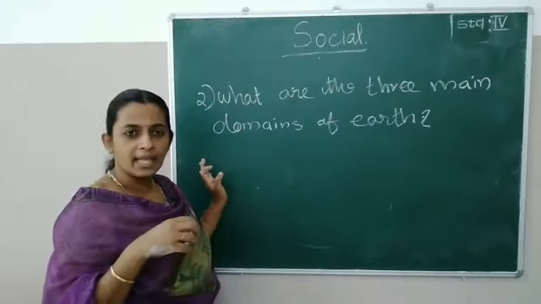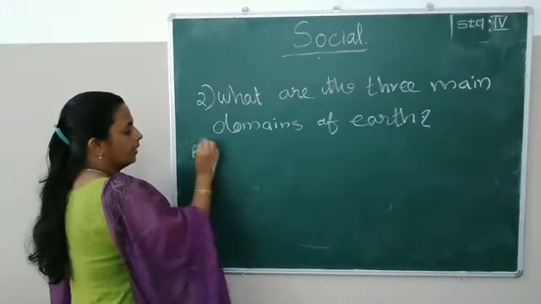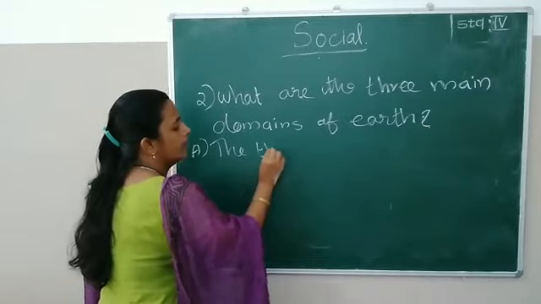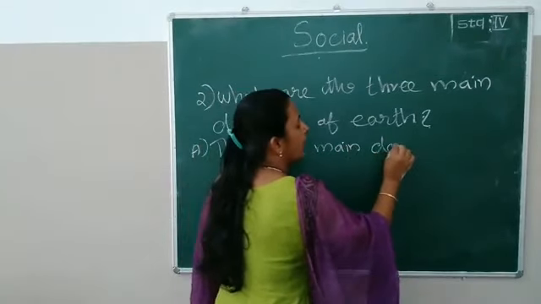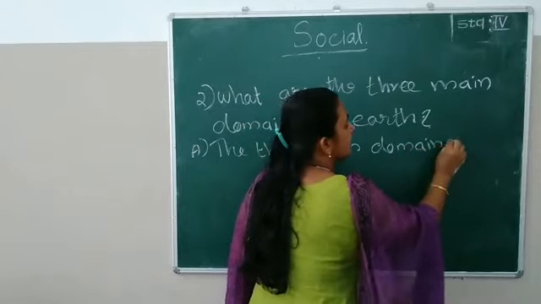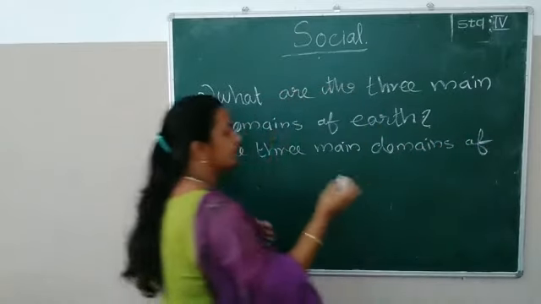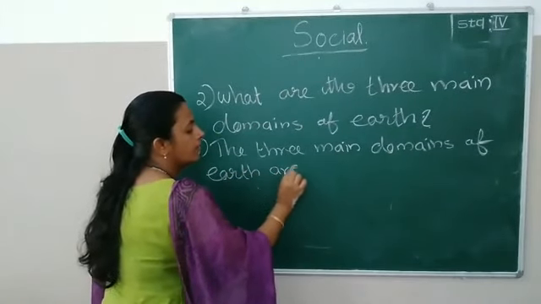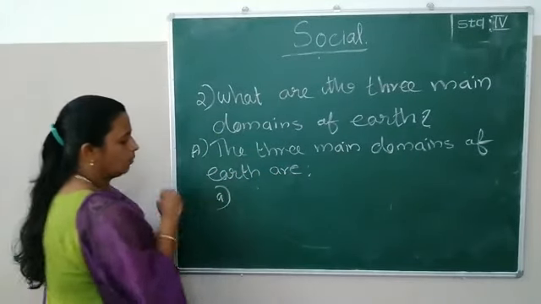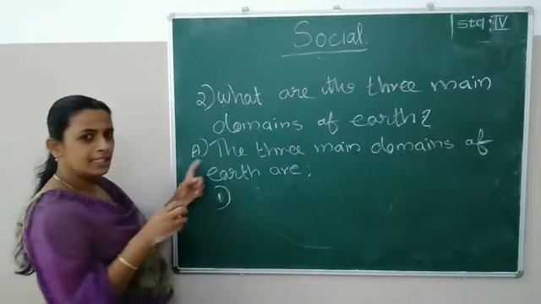How can we write the answer? Yes, the three main domains of Earth are one, which is the first one?